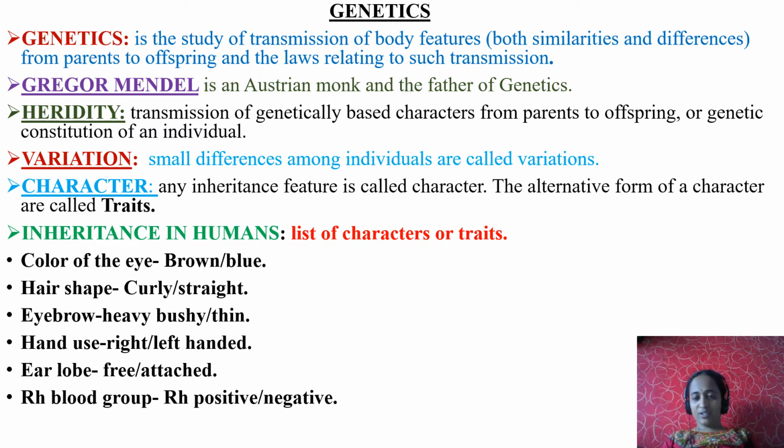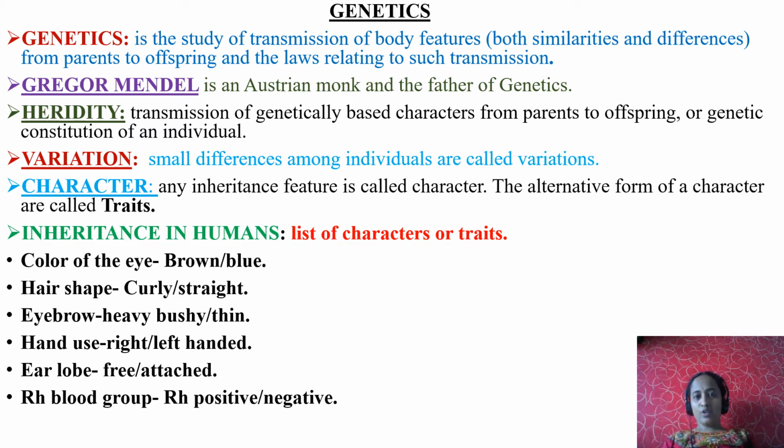Next, character. What is meant by character? Any inherited feature is called a character. For example, eye color, hair shape, hand use, like that. It is also called a trait.